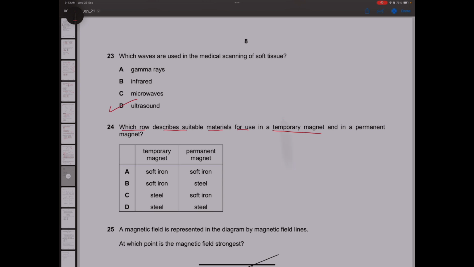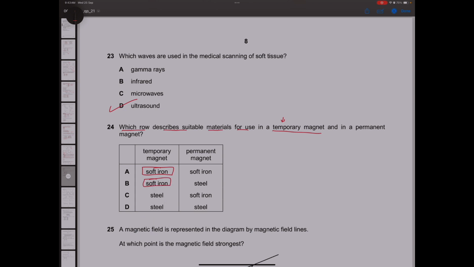Temporary magnets are the ones which, depending upon the need, we can make into a magnet and demagnetize as fast as possible. For example, electromagnets are temporary magnets. When you pass current through them, they become magnetized. When you remove the current, they become demagnetized. So for a temporary magnet, soft iron is used, because it gets magnetized easily and gets demagnetized very easily as well.